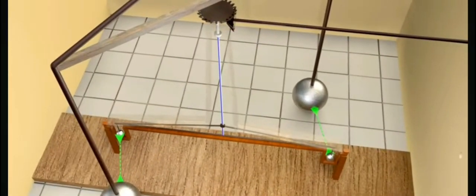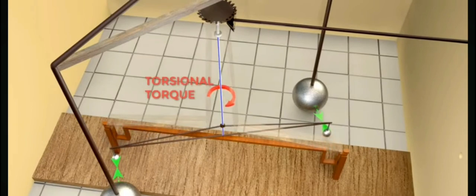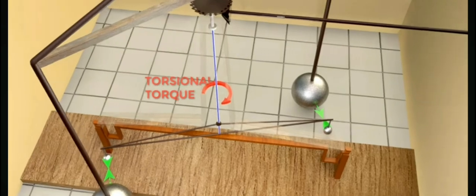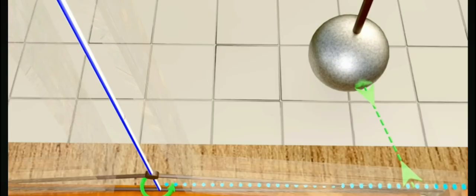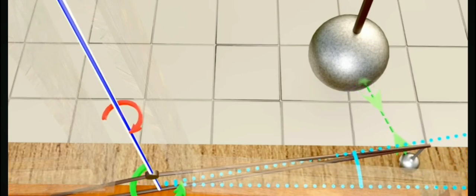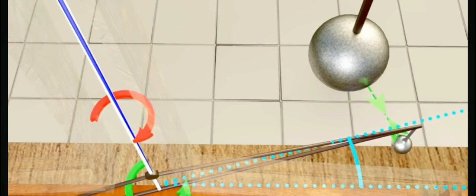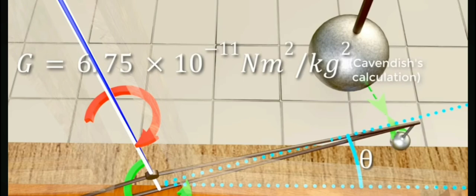The only difference is that his setup was able to attain a balance between the force due to gravity and the string's torsional force. You can see clearly that when the torque produced by the torsion of the string is the same as the torque due to the gravitational attraction force, the balls balance. Using this twisted angle at the balance as an input, Cavendish calculated the value of G for the first time, and that too quite accurately.